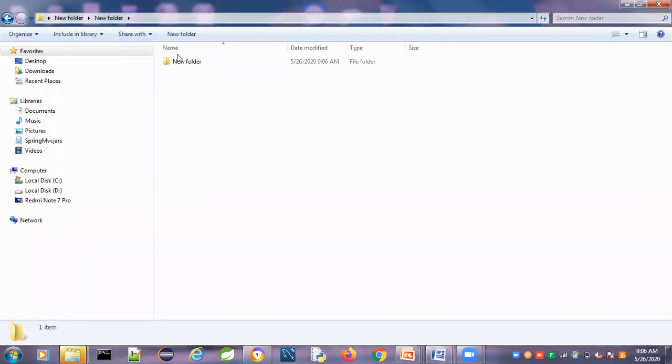That means the new folder is a directory which contains other directories, and finally the files will be there. Under the root directory there are directories and files. Under each subdirectory, again directories and files will be there. You can assume that as a folder in the Windows operating system. That is known as the directory file.